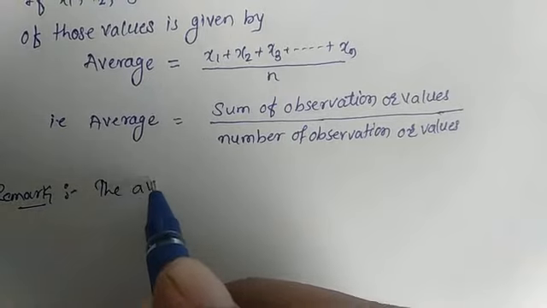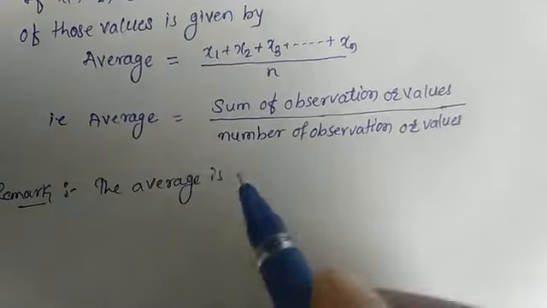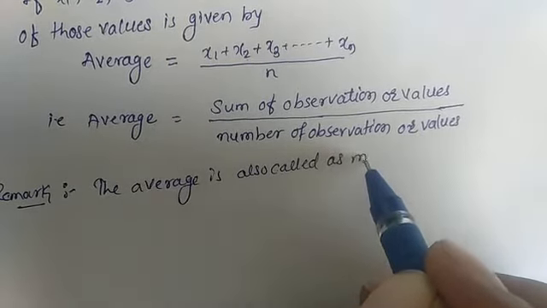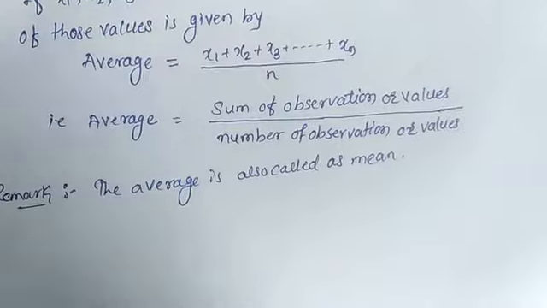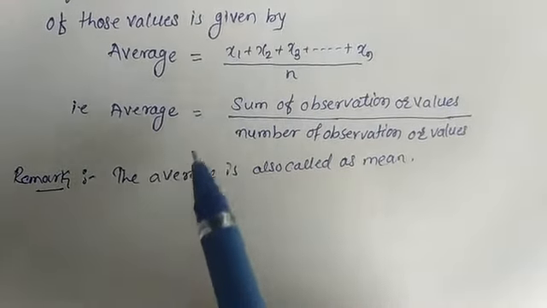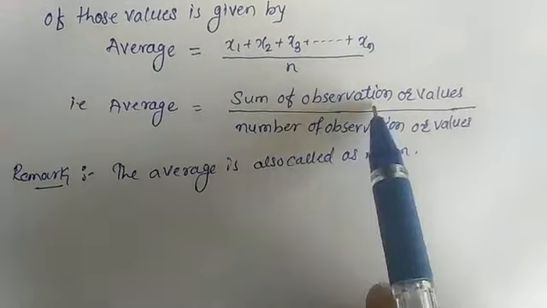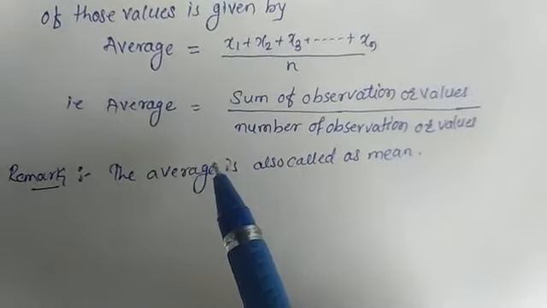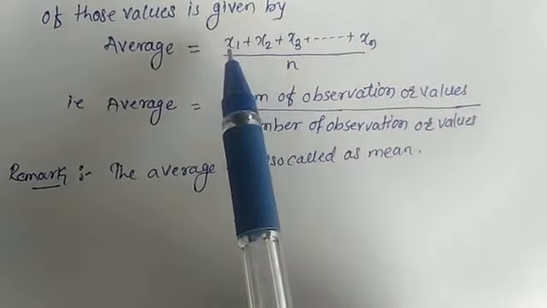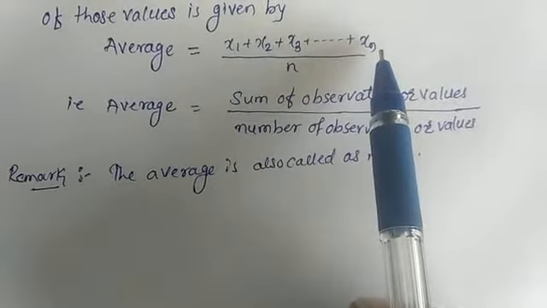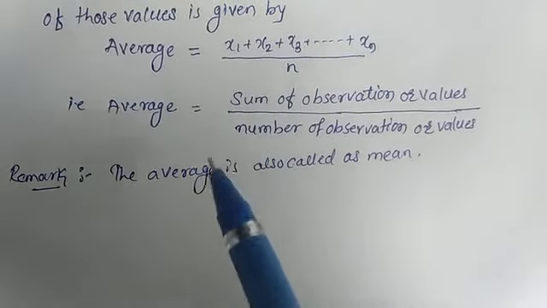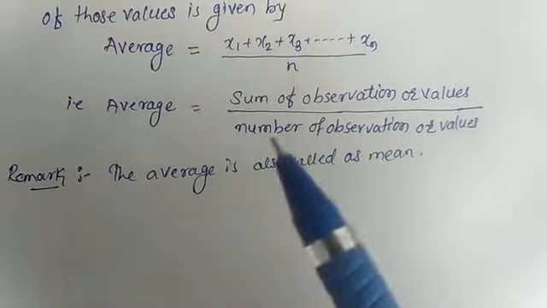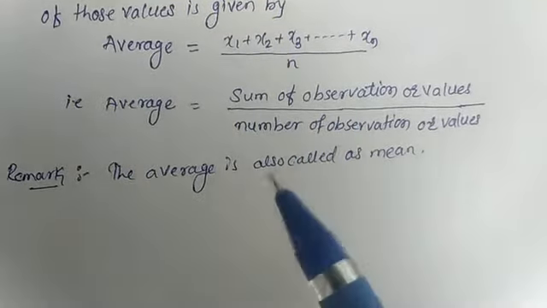Remark: the average is also called as mean. Also, the observations or values whose average is to be computed must be in the same units. So these values which we have given should have the same units, then only we can find their average. If they are not in the same unit, we have to make them the same unit, and after that do the calculation.